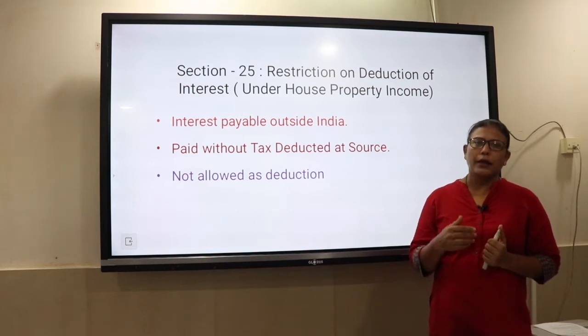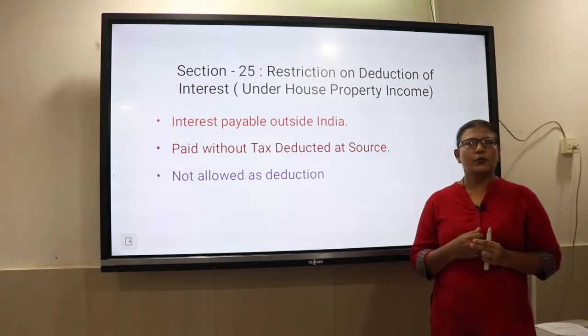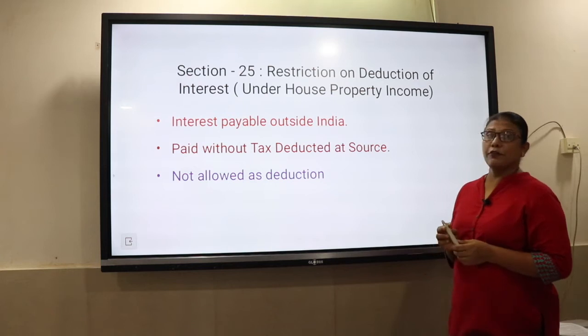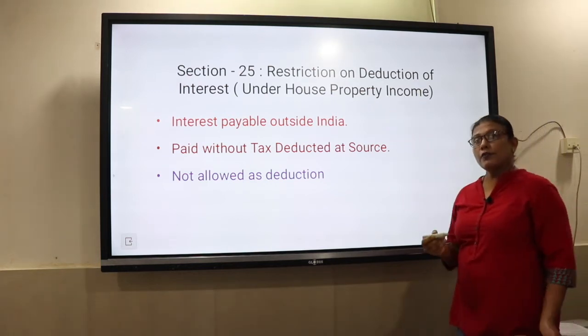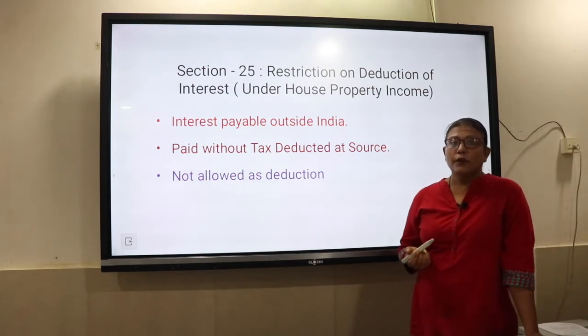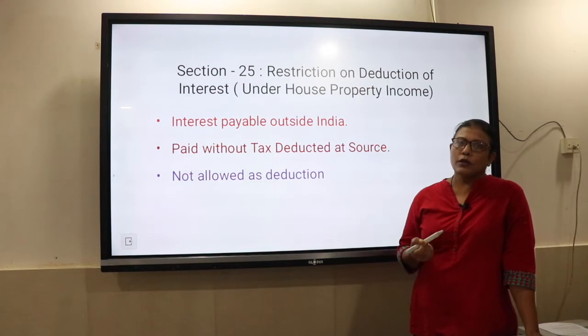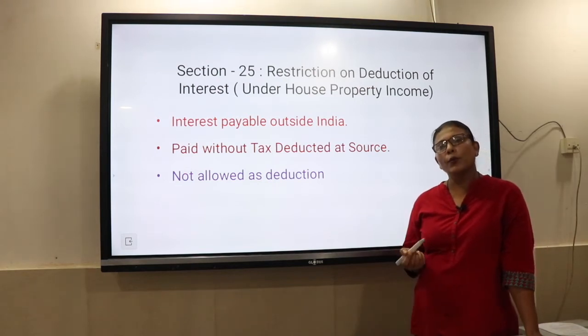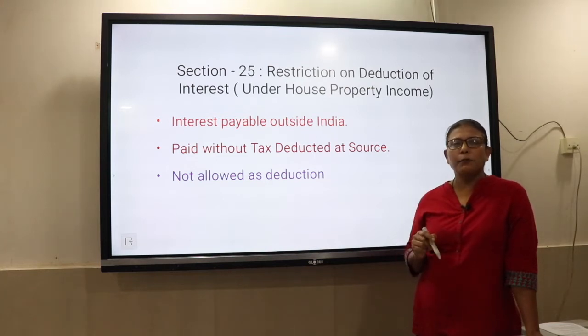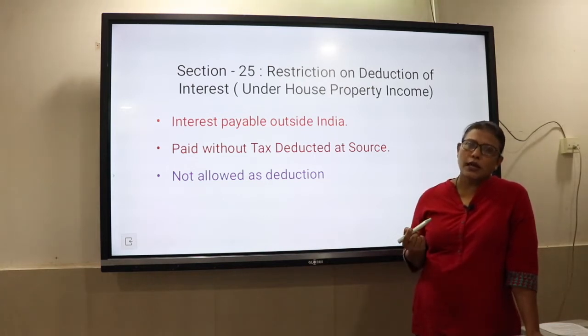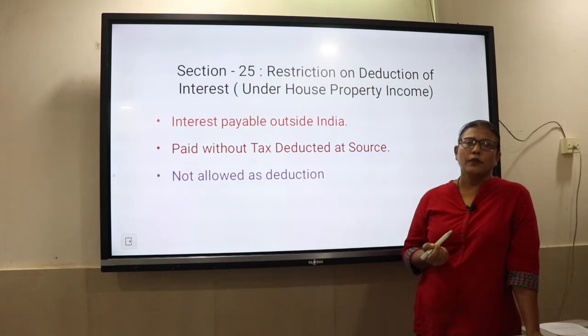Now we will move ahead and look at section 25. What is this section 25? It talks about restriction on deduction of interest. Under section 24 we have a deduction available when we take a loan for construction, repair, renovation, etc. of a house, and we can claim interest paid or accrued as a deduction under section 24.